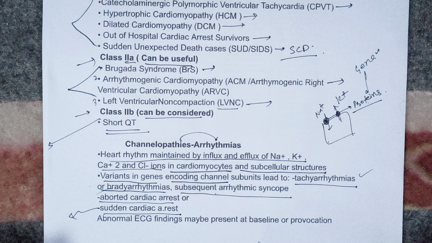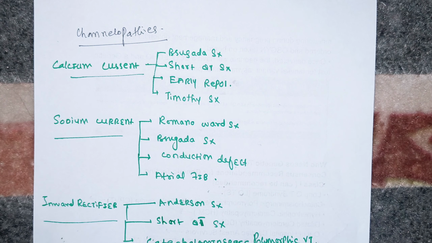That may be due to some defect with the calcium current, some defect with the sodium current, or some rectifier, it may be inward or delayed. So with calcium currents, the channelopathies that may be associated include Brugada syndrome. By the way, it is also associated with some defects in the sodium current.